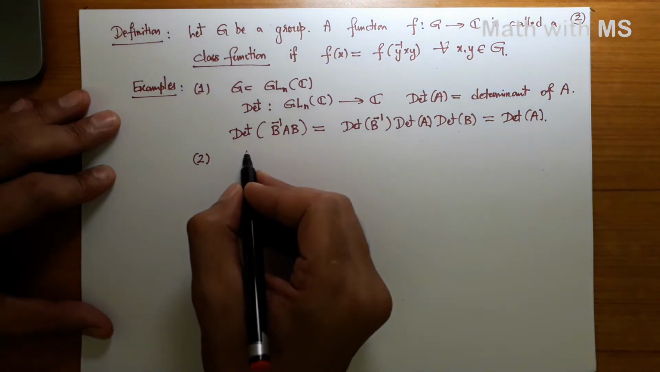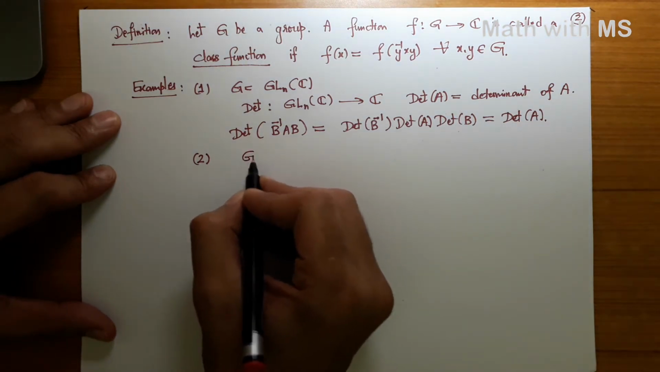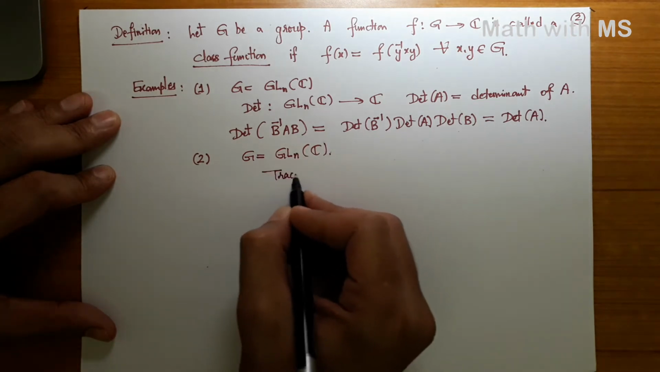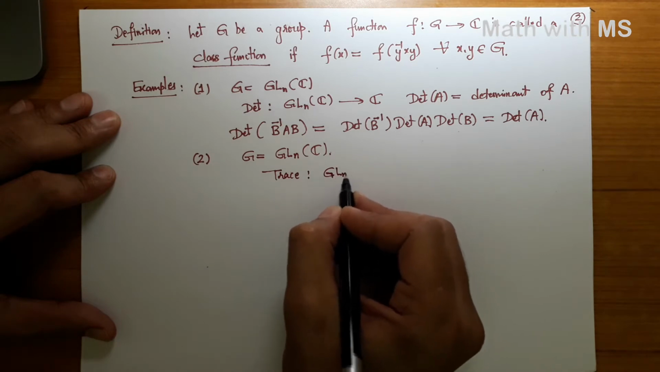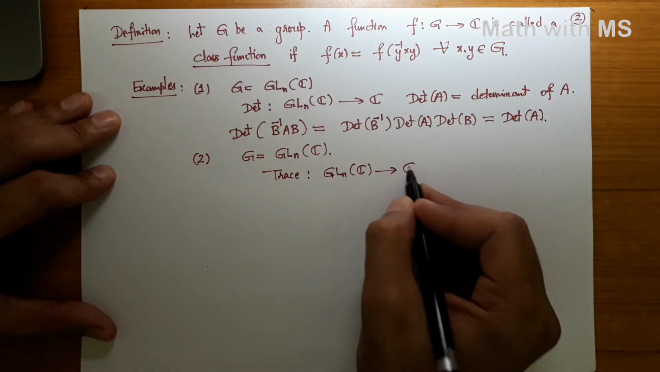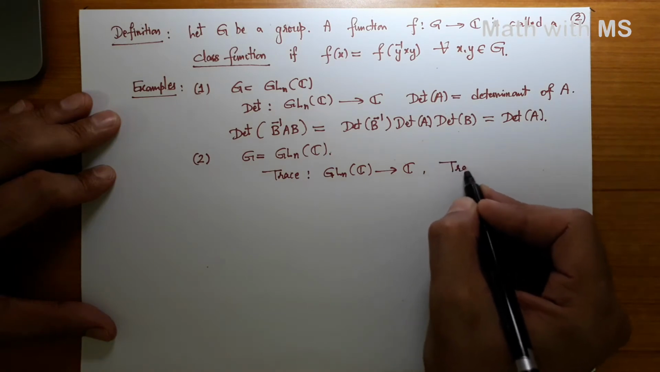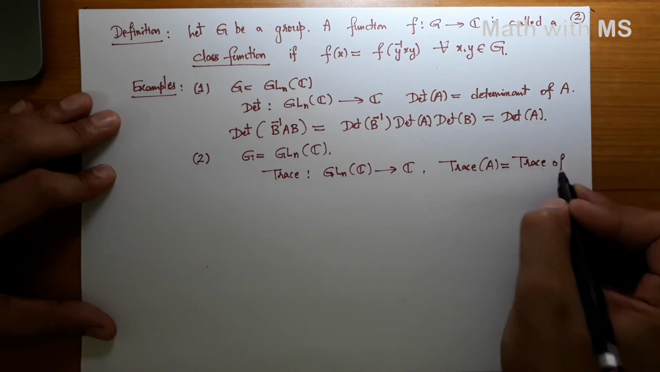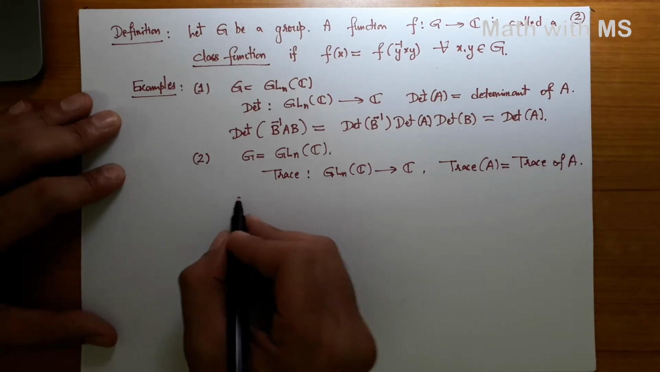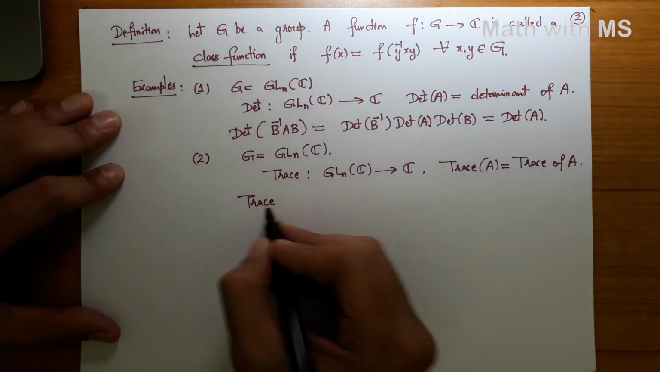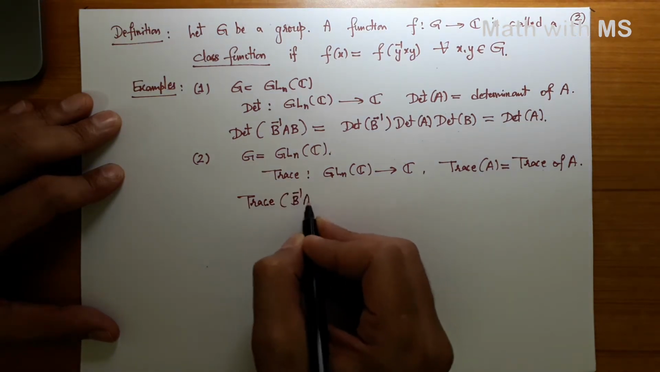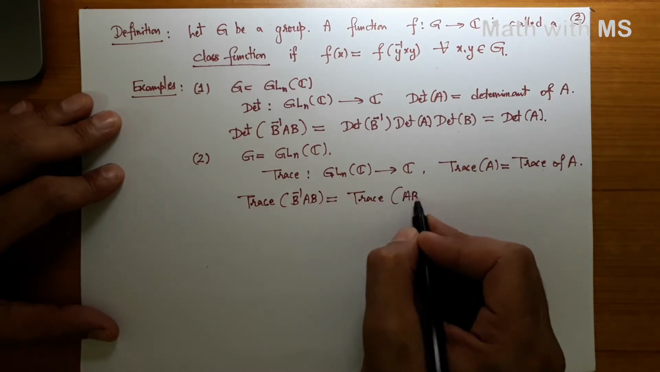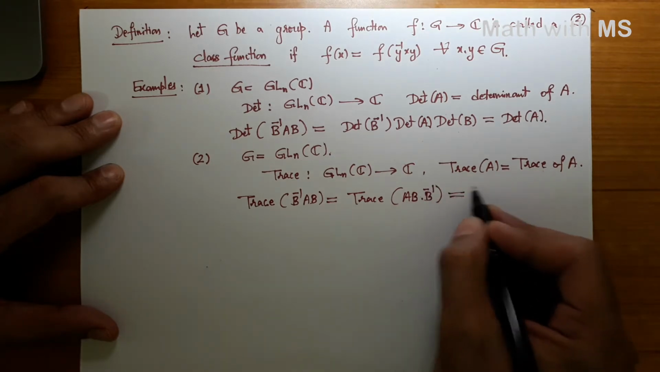Another one is what we just saw a few minutes back, the trace. Again take G to be GL_n(C). Then the trace map from GL_n(C) to C, given by A going to the trace of A, is a class function. Why? We already saw that, but let me write it again. Trace of B inverse A B is the same as trace of A B B inverse, which is just the trace of A.